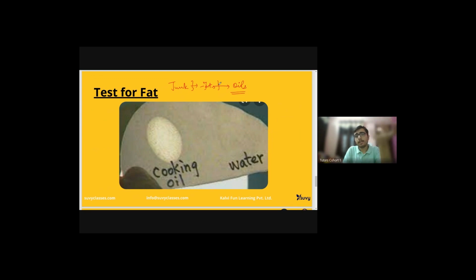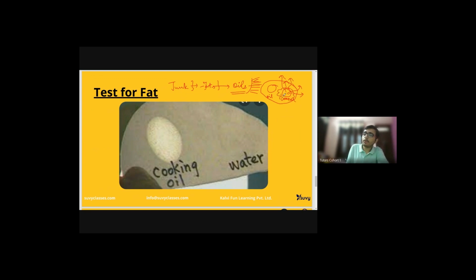Let me just draw it here. If I take a piece of paper and I drop water here and oil here, and I keep it in the sun, with sun rays falling on it, the water will evaporate without leaving any mark.